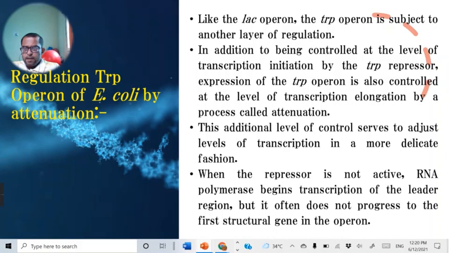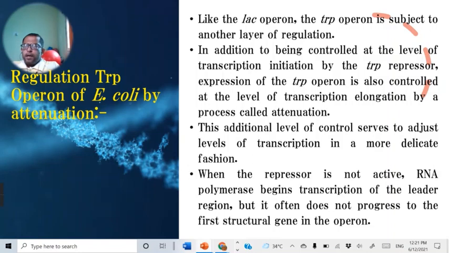Similarly, this TRIP operon is also controlled at the transcription elongation phase. That control mechanism is known as the attenuation mechanism.